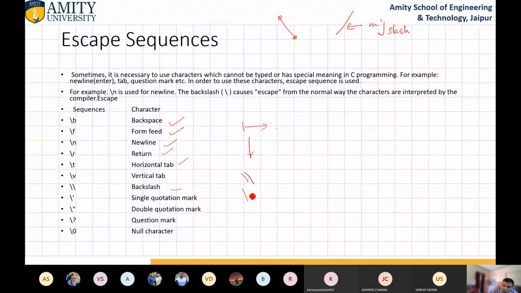If you want to print a single quote, you need to use slash. For double quote also slash. For question mark also slash, because these are punctuation symbols and they have special meaning in C programming, so you cannot use them directly. You need to use the power of escape sequence. There is one more escape sequence available, slash a. This is for alarm. It will create an alarm, and automatically when you run the program it will beep.